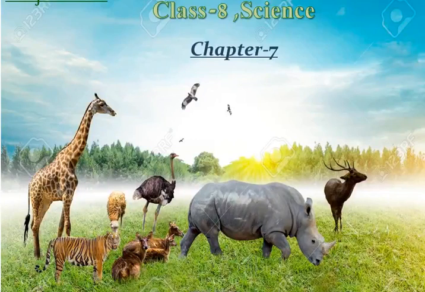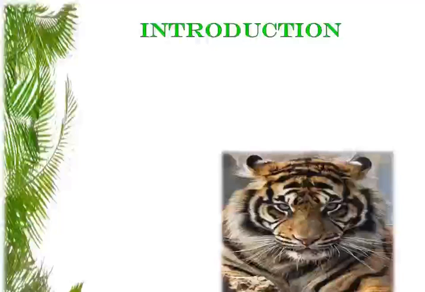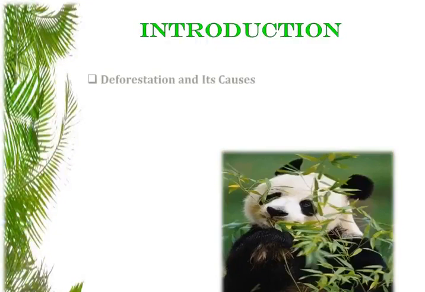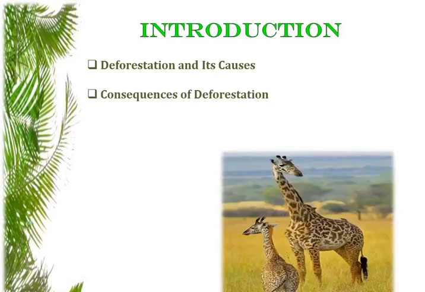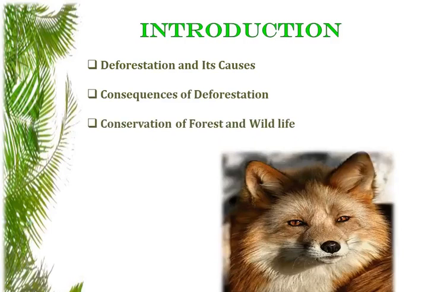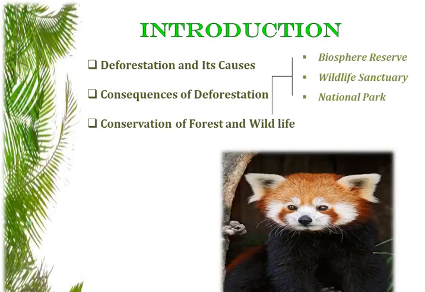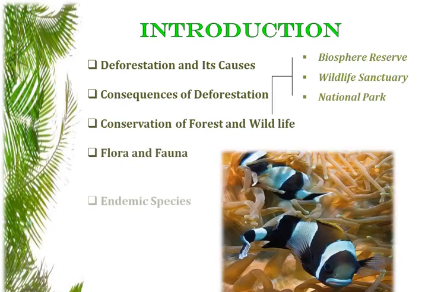And today we'll study Chapter 7 of Class 8 Science, Conservation of Plants and Animals. So in this chapter, we'll be covering the following topics: deforestation and its causes, what are the consequences or the effects of deforestation, how do we conserve the forest and wildlife, and in that topic we'll also study about the biosphere reserve, wildlife sanctuary and national park, about flora and fauna.